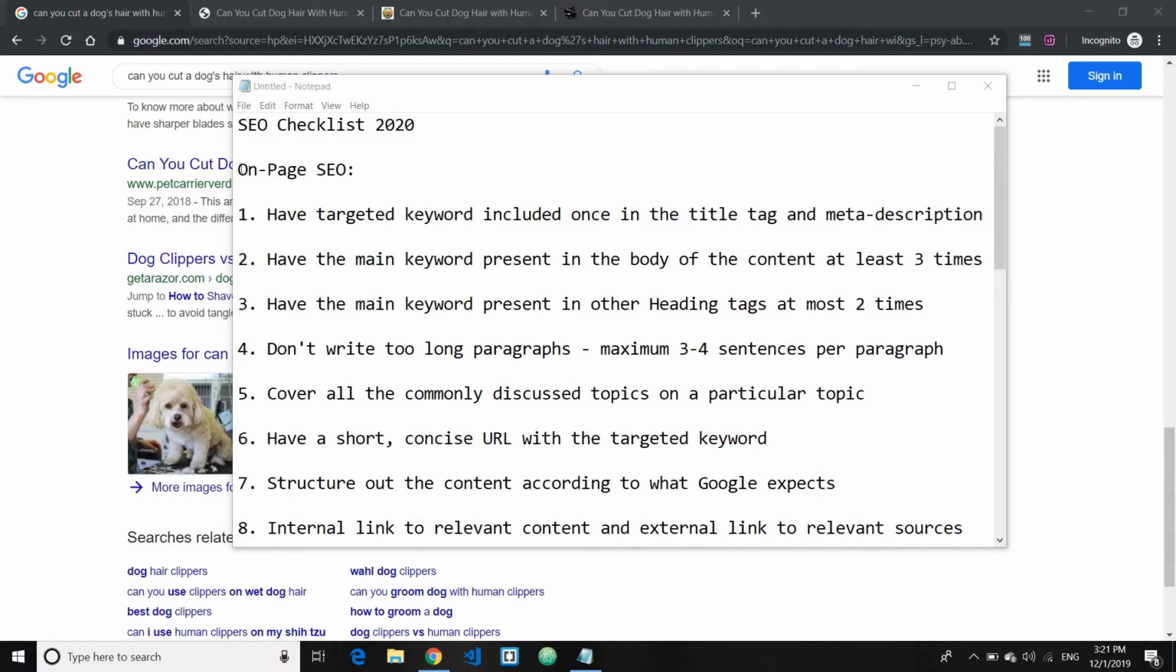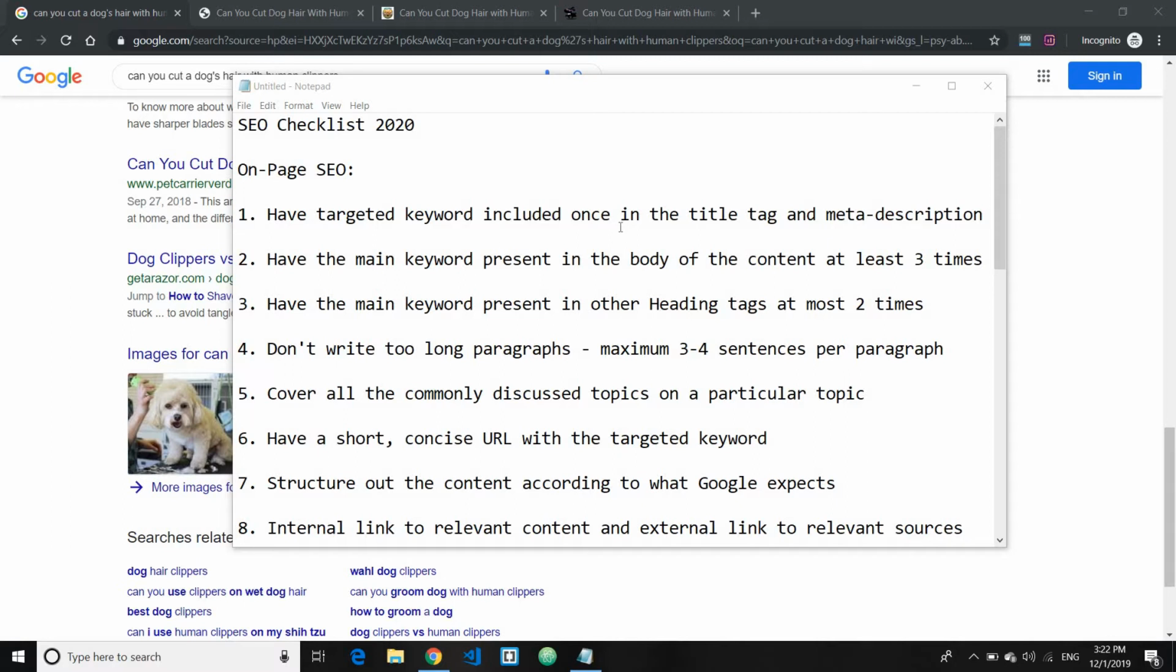The first section is the on-page SEO, and number one is to have the targeted keyword included once in the title tag and meta description. And I repeat here, only once. You may include other variations or other keywords that you want to target in the meta description and meta title, but the exact match of your keyword should be included only once.